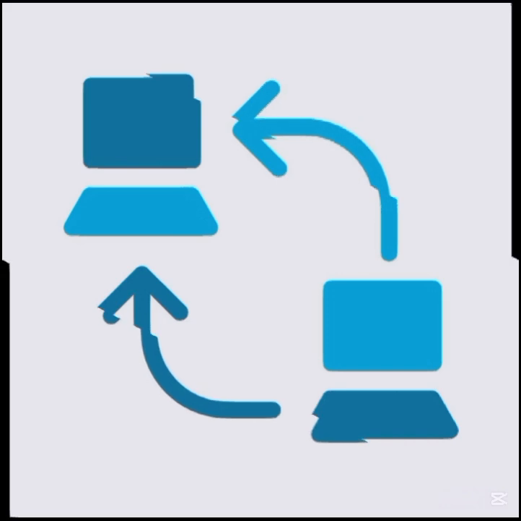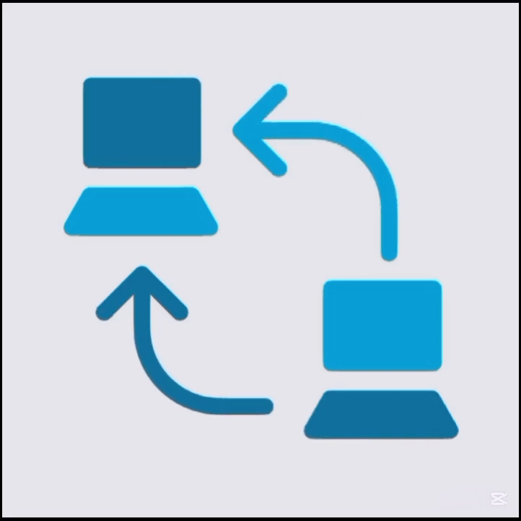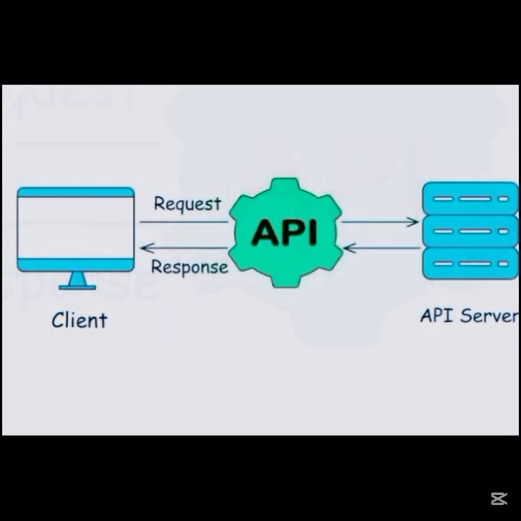2. API equals the messenger. Imagine you want to talk to your friend who lives far away. You use a phone. An API works the same way. It carries messages between two apps. Example: your app, then the API carries the message to ChatGPT, and the API brings the answer back. Without the API, the two apps cannot communicate.